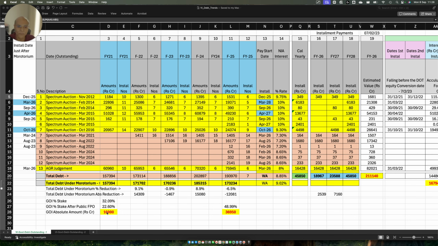Because when Vodafone Idea converted 16,000 crores of their interest, which was supposed to be paid to DOT, into equity, GUI got a stake of 32.09%, which later got reduced to 22.6%. And then VI converted 36,950 crores and raised the stake for GUI to 49%. We know all these things. Now, in this video, we are going to discuss and analyze where these numbers came from, 16,000 crores and 36,950. That is the whole purpose of this video.